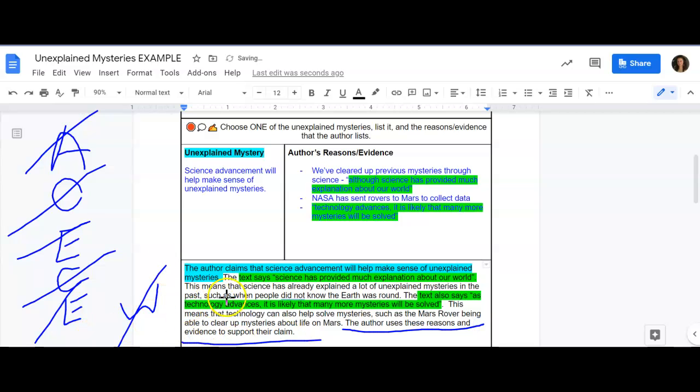So again, this is what you're going to do for your exit ticket. Let me know how I can support. We have 2 dedicated class periods to complete both this graphic organizer and our exit ticket.